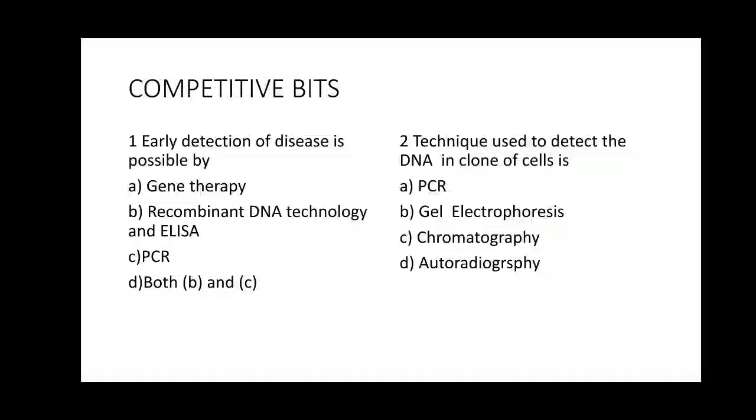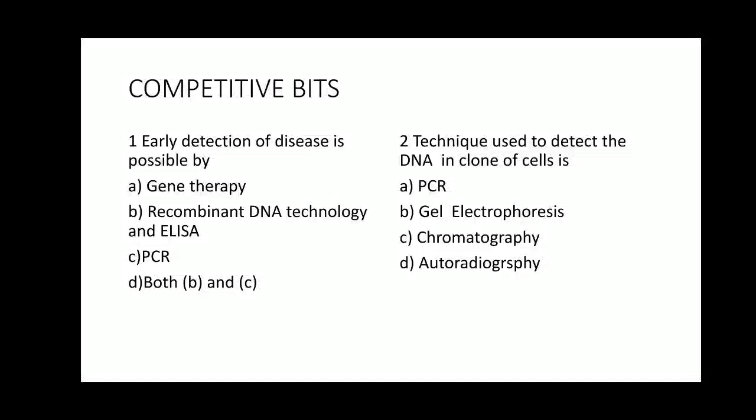Gene therapy is a technique that is used to treat the disease, not for the diagnosis purpose. Right? Then option B, recombinant DNA technology and ELISA. Yes, ELISA is enzyme-linked immunosorbent assay. It is based on antigen and antibody interaction.